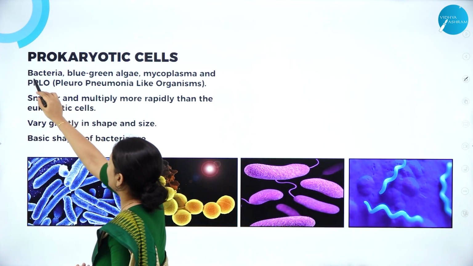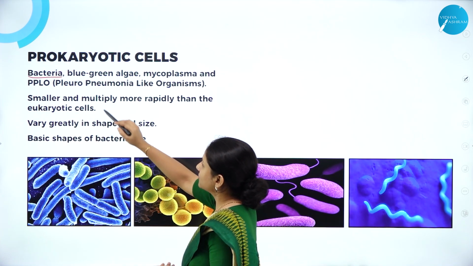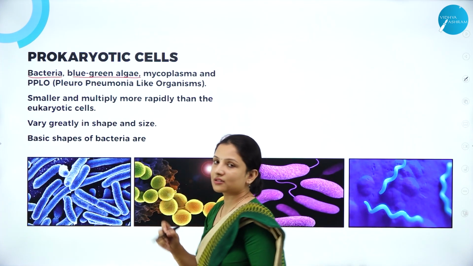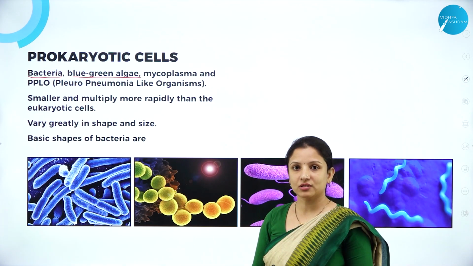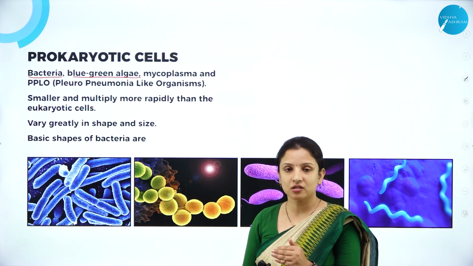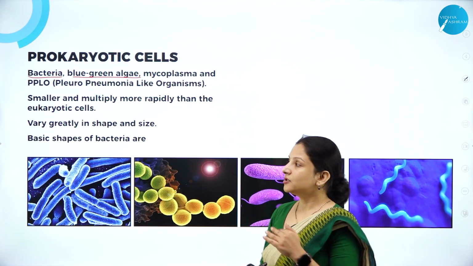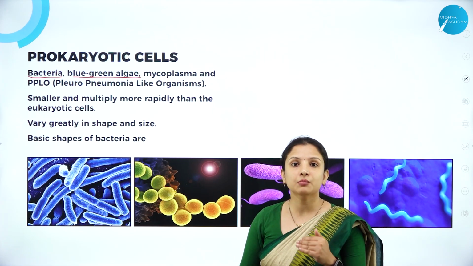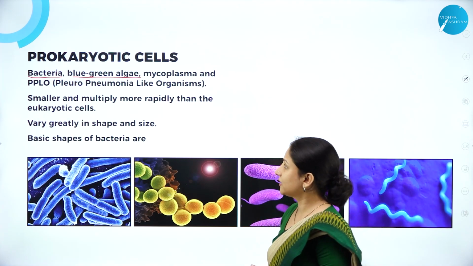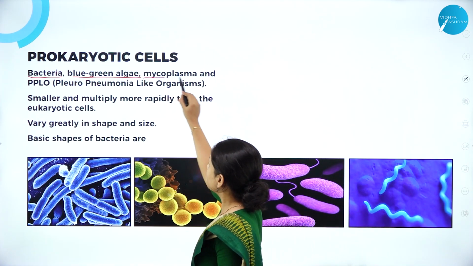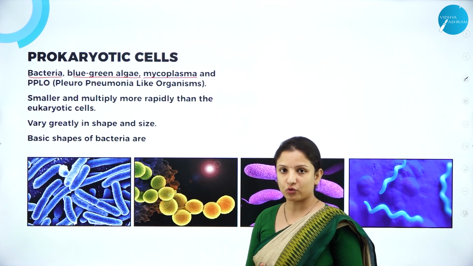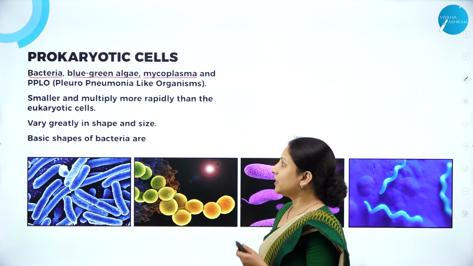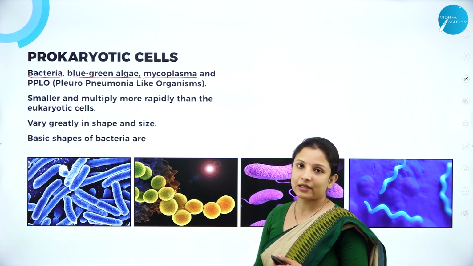Say for example, we have the bacteria, and there is the blue-green algae, which is nothing but the cyanobacteria. You have studied about the cyanobacteria, they come under the eubacteria, right? So they come under eubacteria, that is in kingdom Monera. And there is mycoplasma, which is the smallest form of prokaryotic cell, and PPLO, that is pleuropneumonia-like organism.